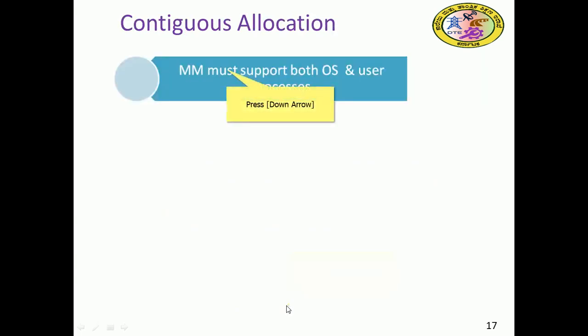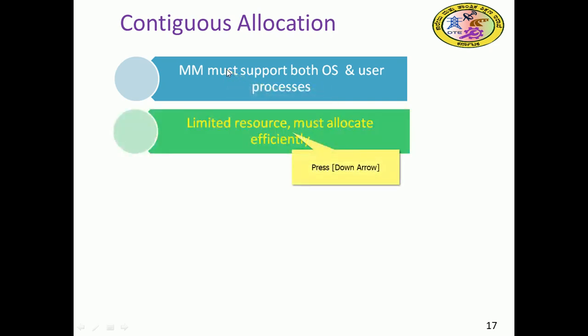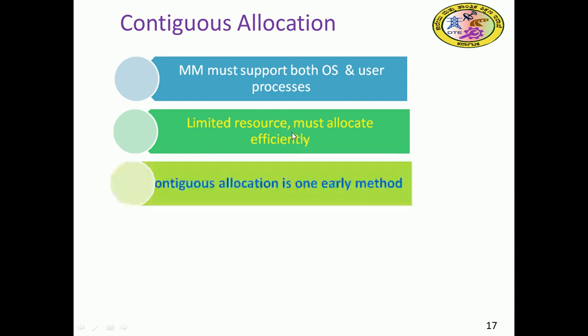Contiguous allocation: main memory supports both the operating system and the user processes. It is a limited resource and must be allocated efficiently. Contiguous allocation will benefit both the user and the OS, so we can manage this limited resource. Contiguous allocation is an old method.